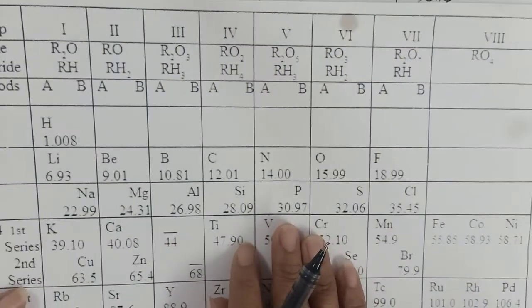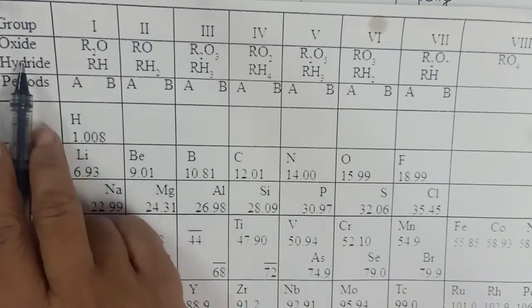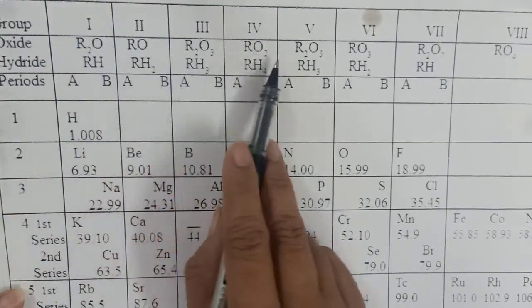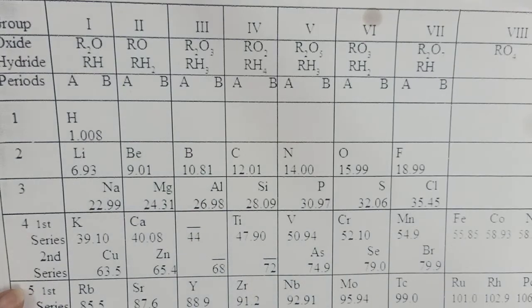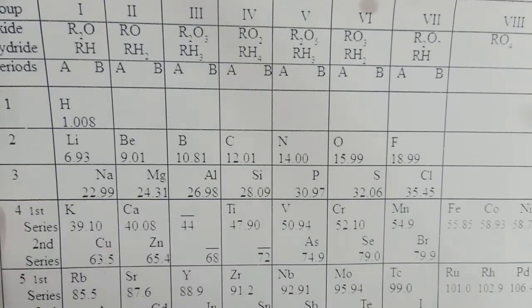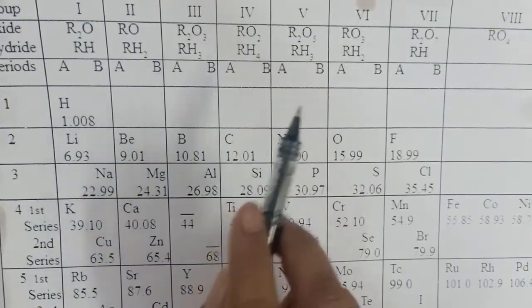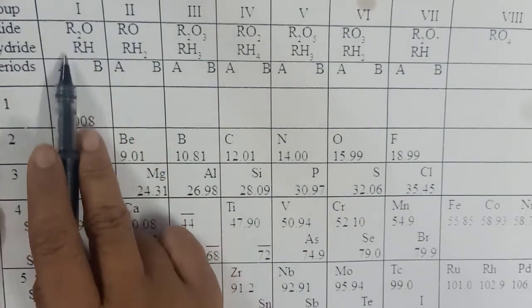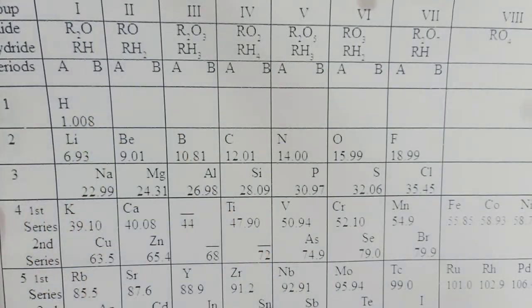Now you can see he has considered the properties of oxides and hydrides of various elements. For each element he has done that. So all the elements are arranged in 8 groups. Among these 8 groups, group numbers 1 to 7 are arranged in subgroups 1A, 1B, 2A, 2B, and so on.